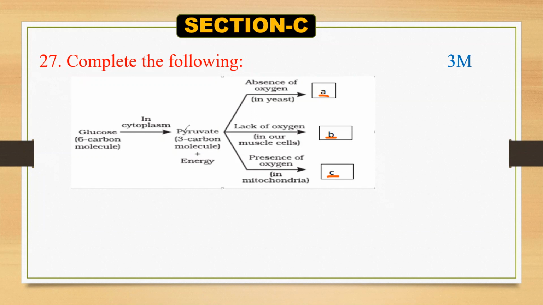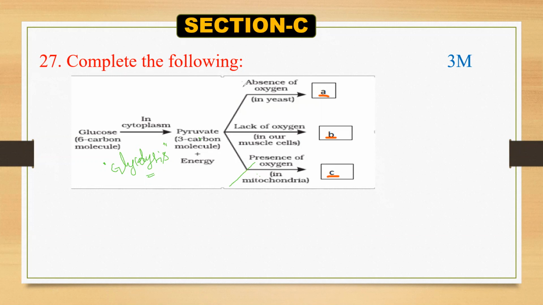In the cytoplasm, it converts into 3 carbon molecules. This process, I think you know what it is called. Glycolysis, isn't it? Glycolysis will take place in the cytoplasm of any organism. After that, this pyruvate will enter the mitochondria only in aerobic respiration. The organisms which undergo aerobic respiration, only in that case does pyruvate go to mitochondria, and here the breakdown of pyruvate gives energy along with the production of carbon dioxide.